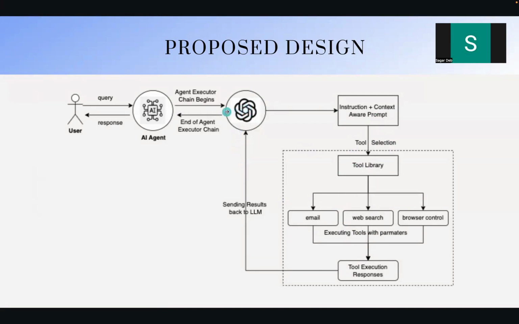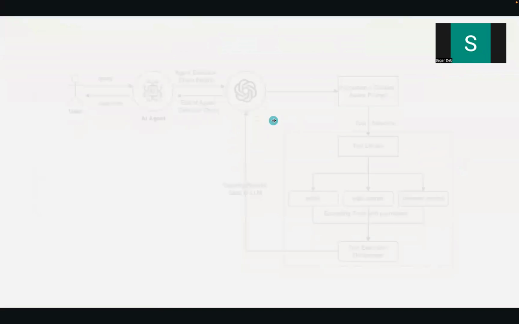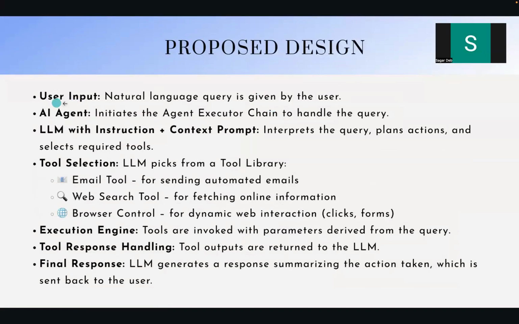And based on that, it will generate a final response to be sent to the user. And the agent executor chain will end and the user will receive the final response. So this is our proposed design, just like I explained: the input, the AI agent combining the LLM plus the tools, where we are using GPT 3.5 as an LLM. I think 3.5 Turbo, because it is also on the opposite side in the comparison for the baseline chatbot.